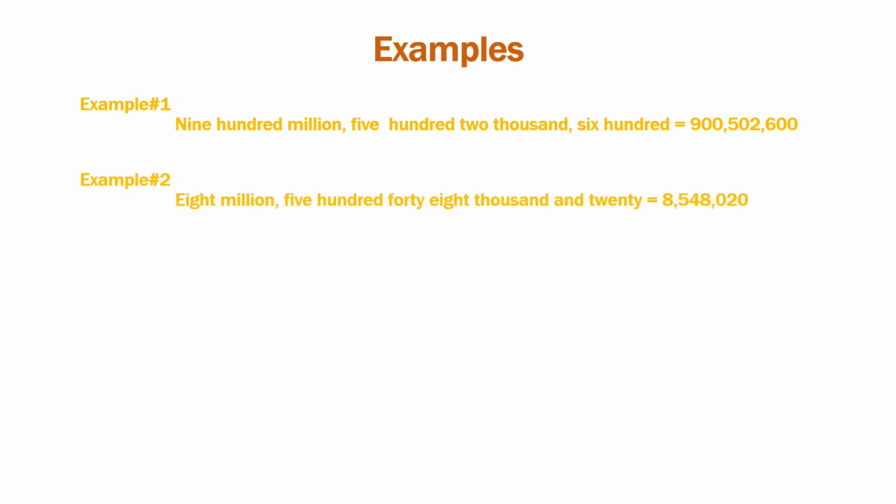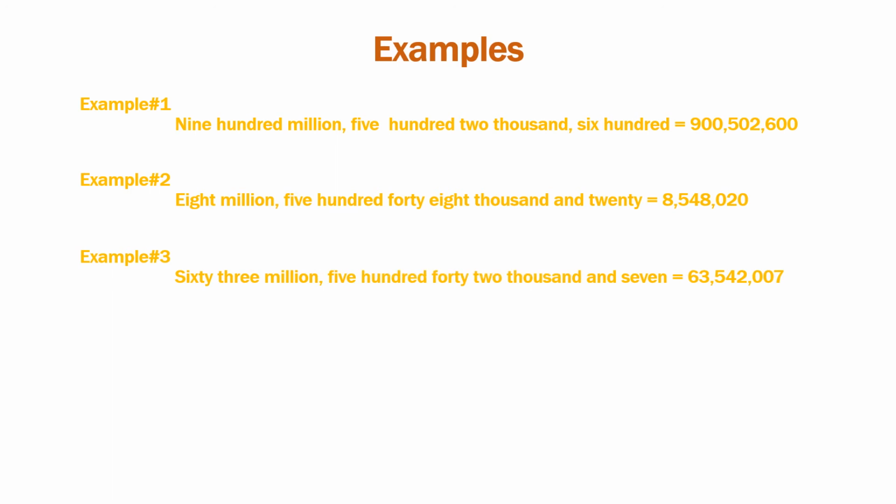Next example, 8 million, 548 thousand, 20. Again we'll find the numerals for the periods. Million is 8, comma, thousands is 548, comma, and 20. So ones is 020. So the numeral is 8, 548, 020.